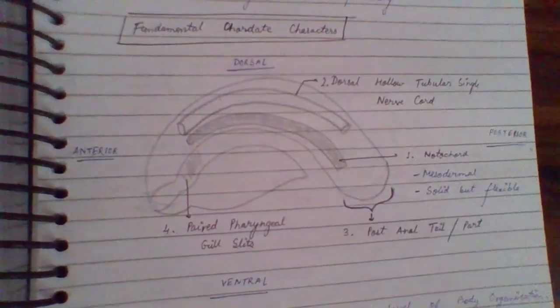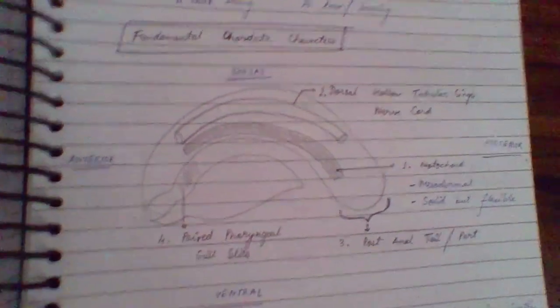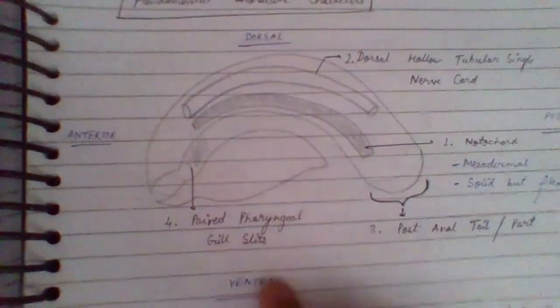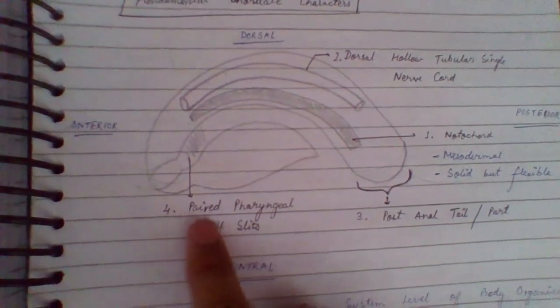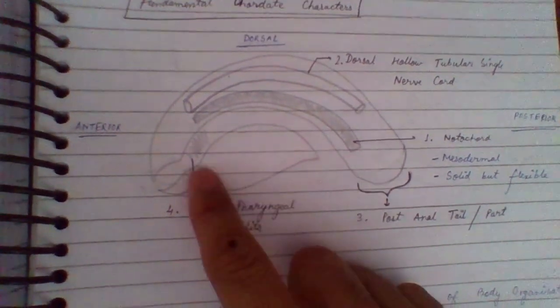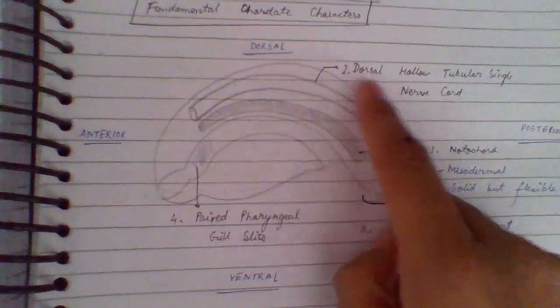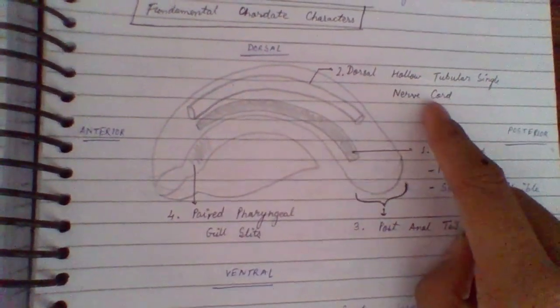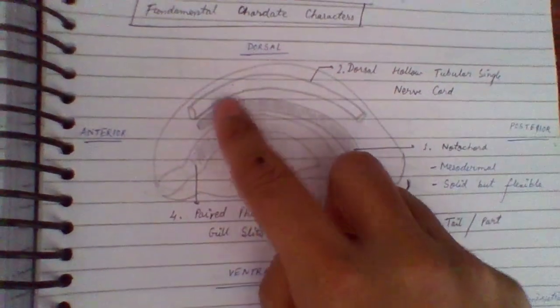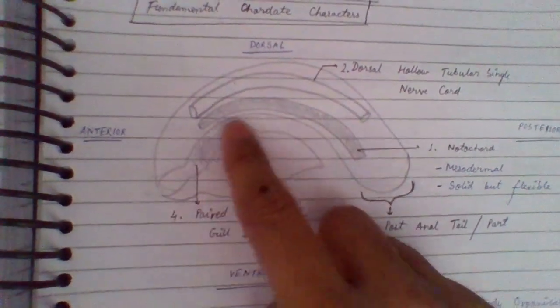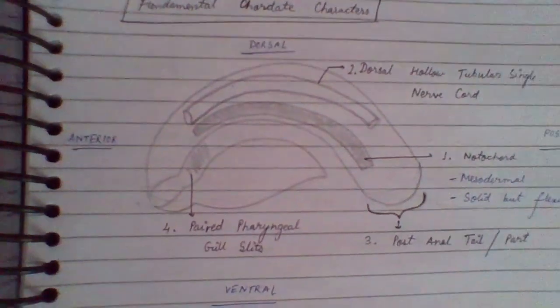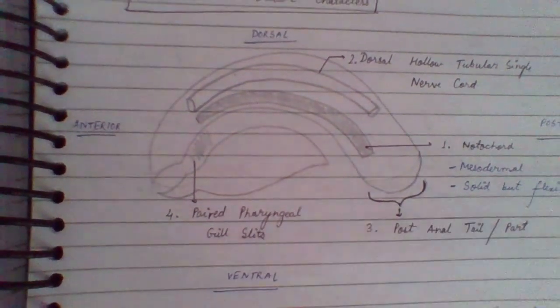Ventral means front, dorsal means back in case of humans. There are paired pharyngeal gill slits present in the ventral region. Then there is the dorsal hollow tubular single nerve cord, or simply nerve cord, and then the notochord, and the fourth one is the post-anal tail.